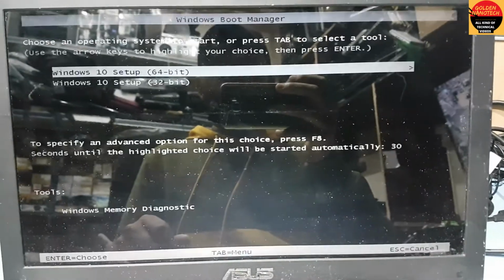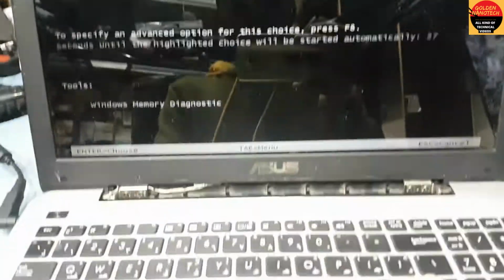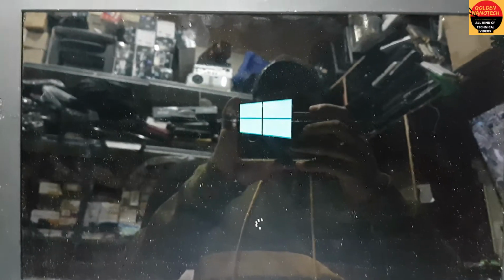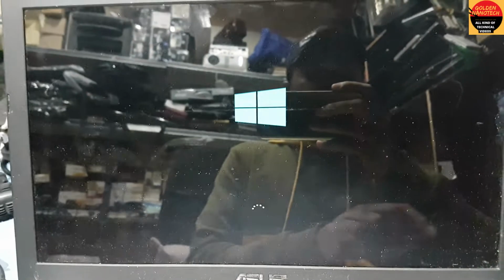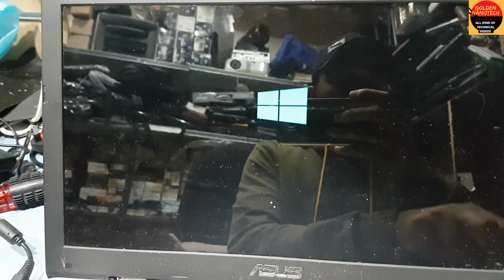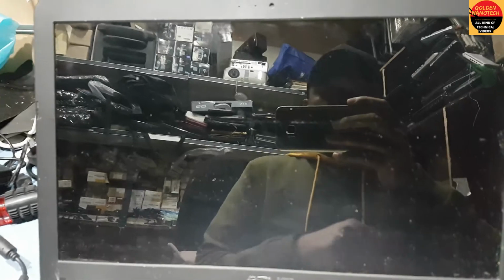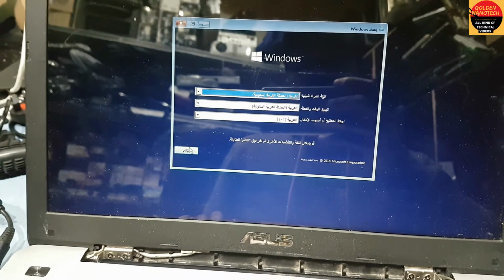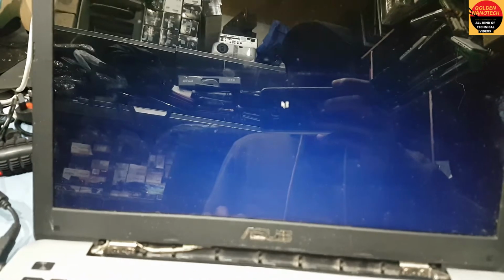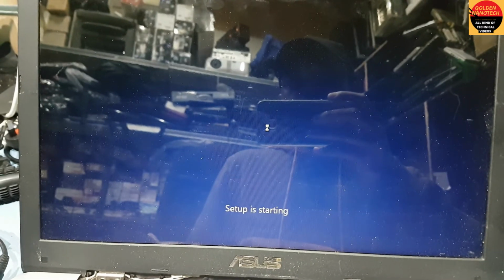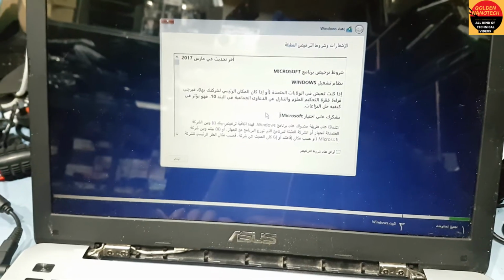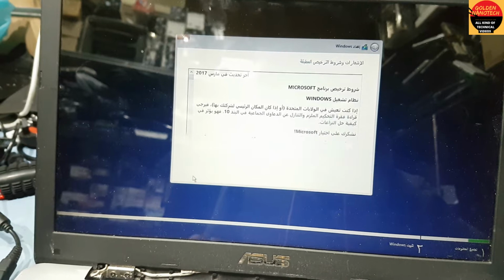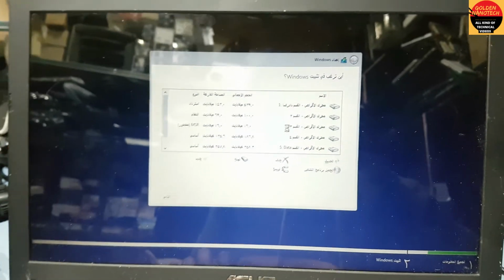And see, now it's automatically booting, 64-bit. I have to press enter and it is loading now. And see guys, it's loading Windows now. And here is next, install now. I accept, down, and next.